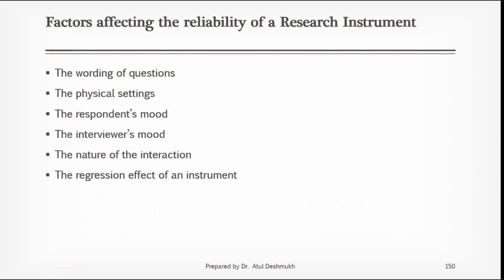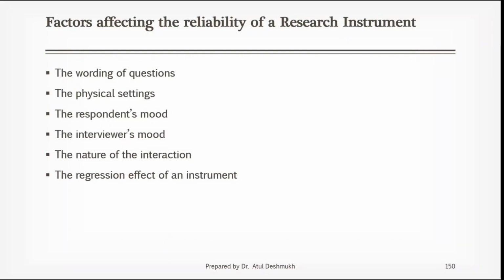Now, what are the factors that affect the reliability of a research instrument? First is the wording of questions. We have discussed this in detail when we discussed the research questionnaire, what type of questions you should have. You should not have double barrel questions. You should have questions which are easy to understand, because you are giving it to a participant, not to an expert in the field. So the wording of the question should be very simple. There should not be double barrel questions. There should not be confusing questions. So the wording of questions is important for reliability.